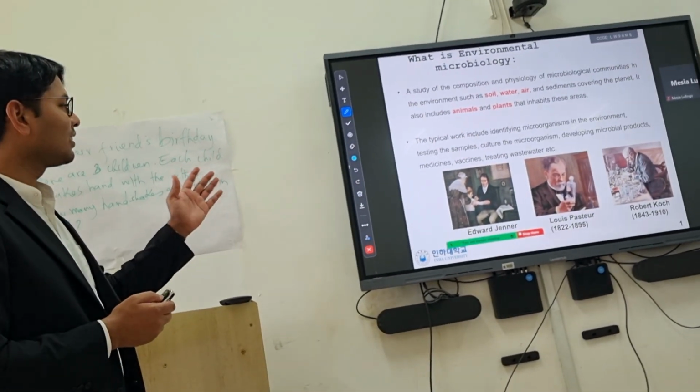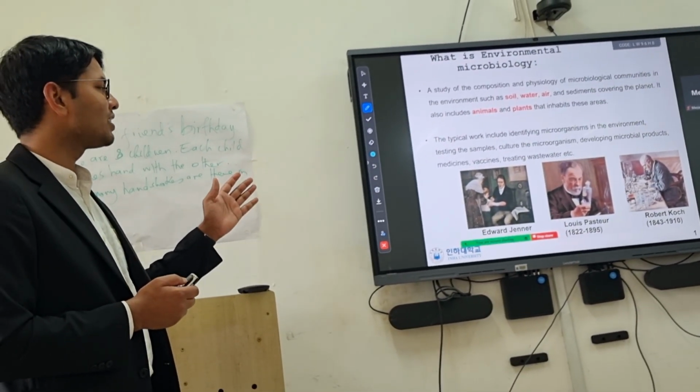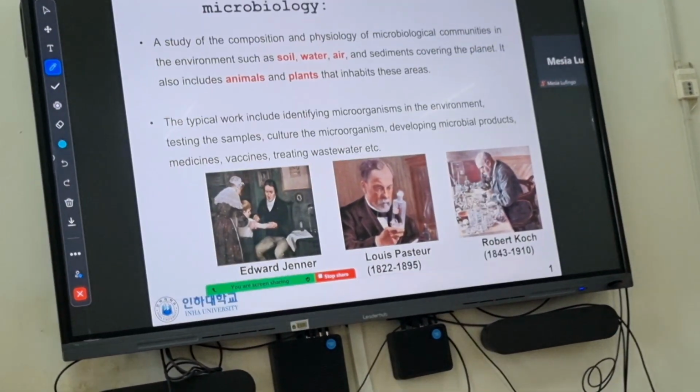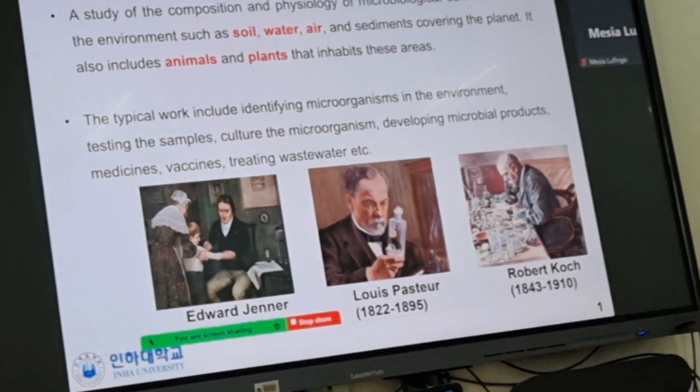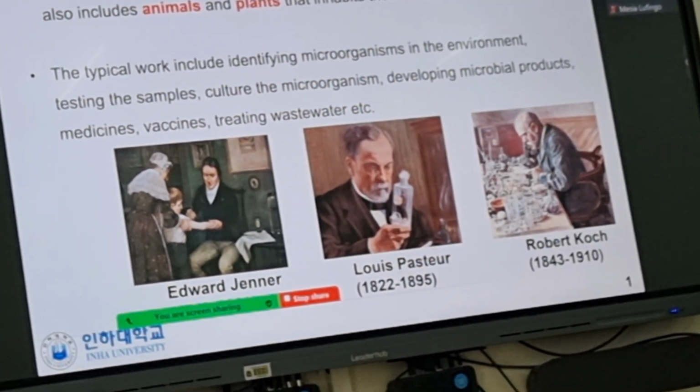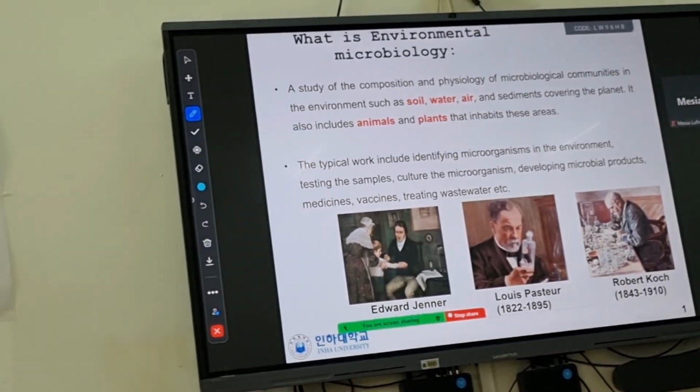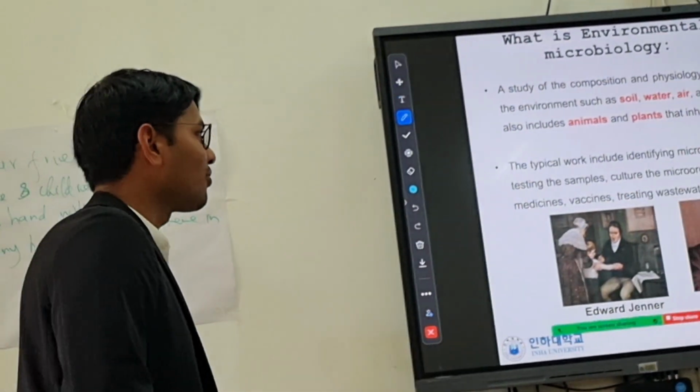These are the three main personalities who have done a lot of work in environmental microbiology. Edward Jenner, who introduced the vaccine, Louis Pasteur, who gave the pasteurization method, and then Robert Koch, for typhoid and other diseases, how they occur and what microbes are involved.